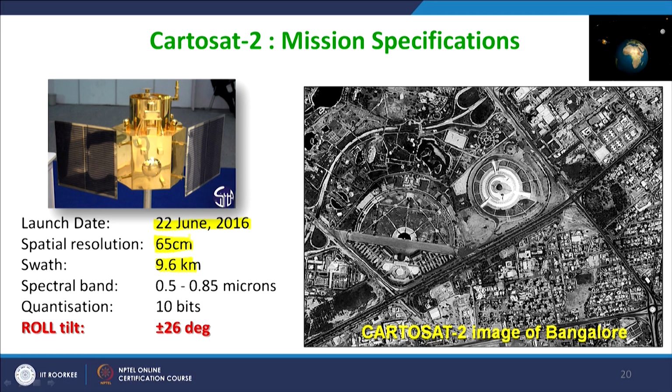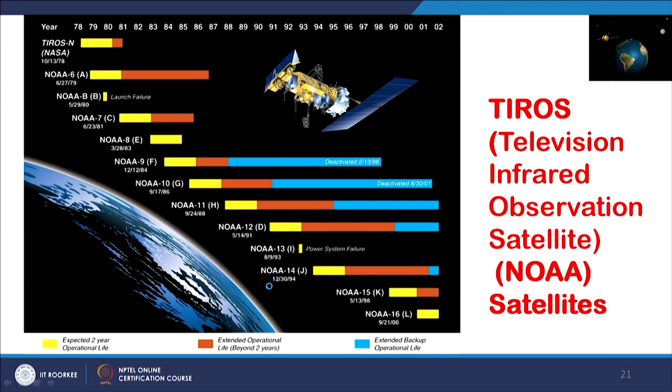And of course, panchromatic data, but at 10 bits, rather than conventional, like in IRS-1D, where we had a panchromatic sensor working at 6 bits; now it is 10 bits. So, the radiometric resolution in case of Cartosat 2 is very good, and the spectral band is of course part of the visible spectrum. And the NOAA series of satellites, again very popular, is still going on, and NOAA 19 is there. It is missing here, but I know that NOAA 18 and 19 are working, and this can be updated.